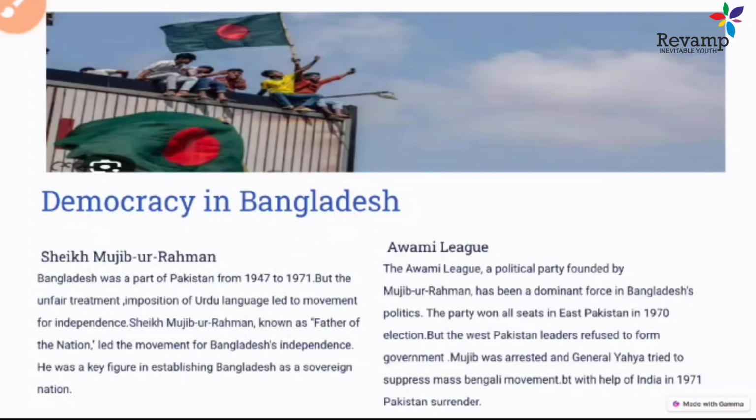But later on, when Sheikh Mujibur Rahman was not allowed to take part in the parliamentary proceedings and was arrested, General Yahya Khan took over the administration and military rule was imposed in Pakistan. The suppression of the mass movement of Bengali people began. It was a massacre, because thousands of Bengali Muslims were killed at that time. In fear of being killed, a lot of people migrated to India. It also led to a refugee problem in India. So this was the one issue that started.